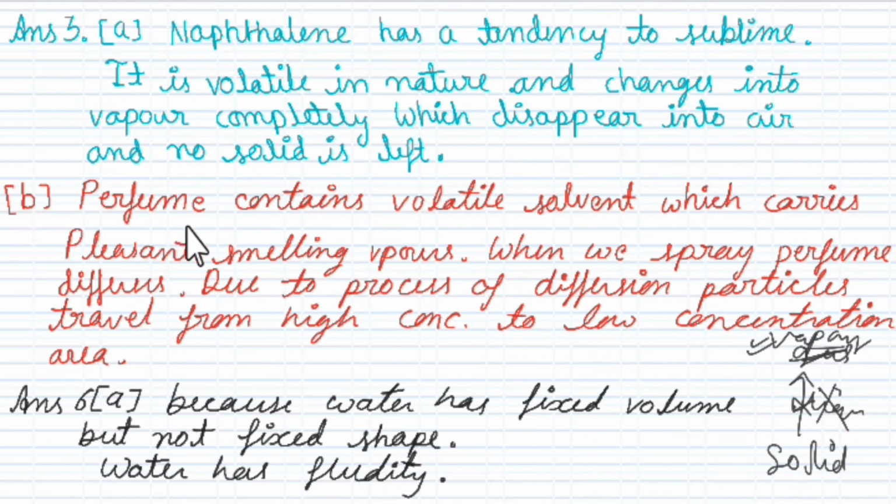B is, we can get the smell of perfume sitting several meters away. The answer is again because diffusion happens. When we spray perfume, actually क्या करता है, वो push करता है particles को और ये higher concentration region से low concentration region move करता है. This is the process of diffusion. Perfume contains volatile solvent which carries pleasant smelling vapors. When we spray, perfume diffuses due to the process of diffusion. Particles travel from high concentration to low concentration.